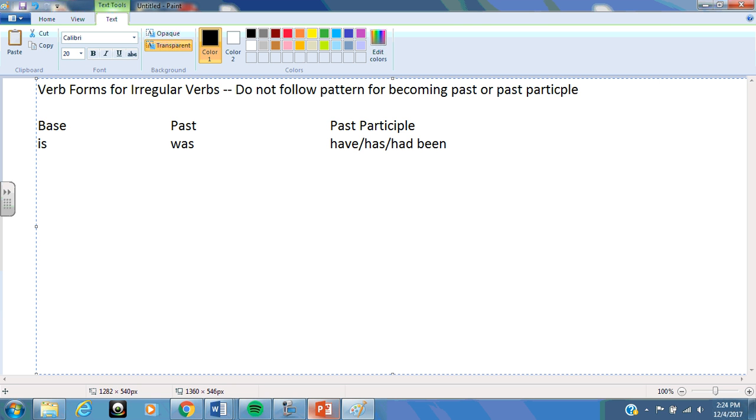So this is an instance of one that changes its spelling between the base, the past, and the past participle. We have ones that do that as well. We have grow, grew, and have, has, or had grown. We have sing, we have sang, we have has, have, or had sung.